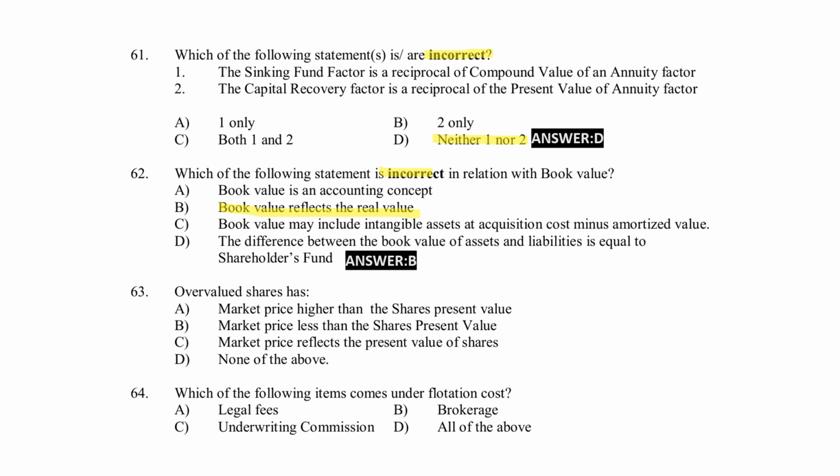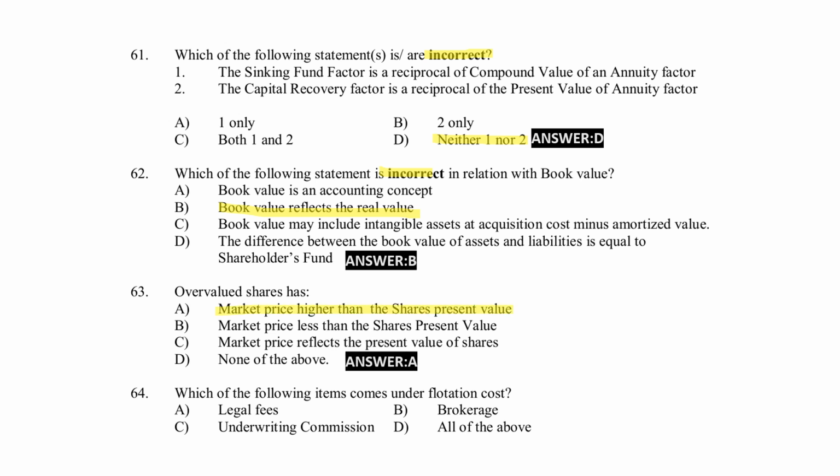Next, an overvalued share has: A, market price higher than the share present value; B, market price less than the share present value; C, market price reflects the present value of shares; D, none of the above. Right answer for the question is option A.